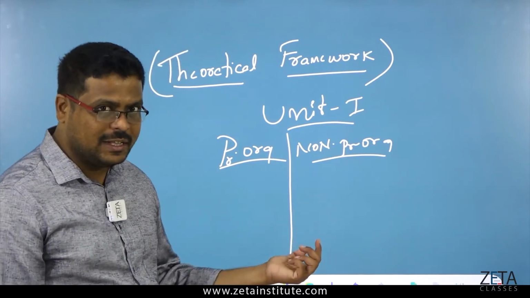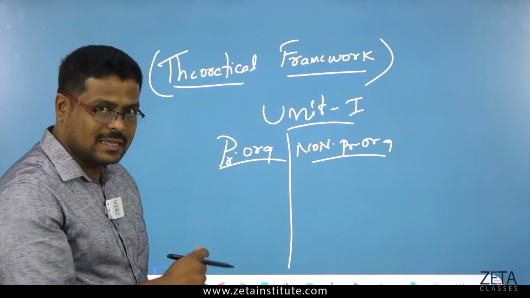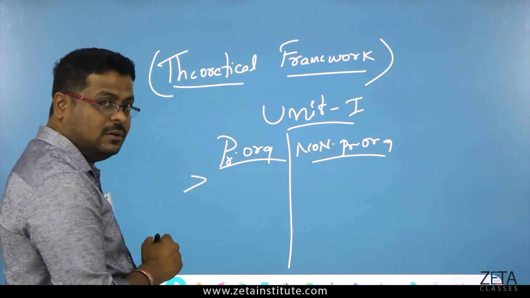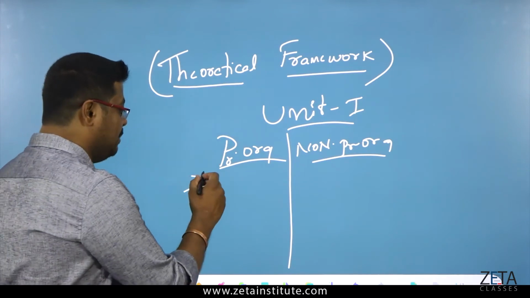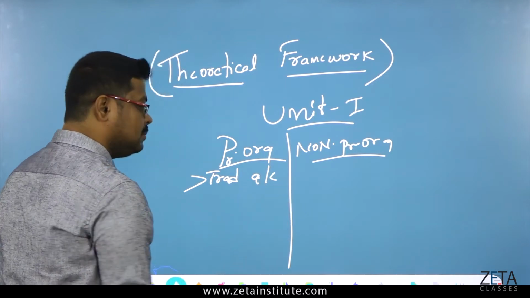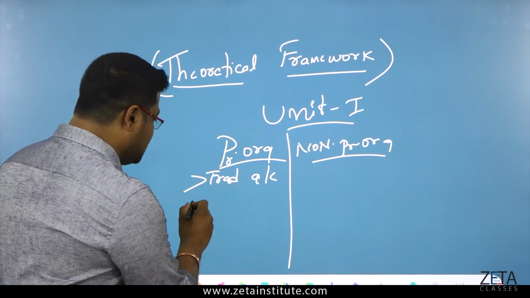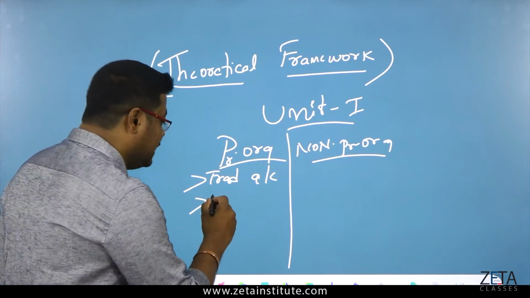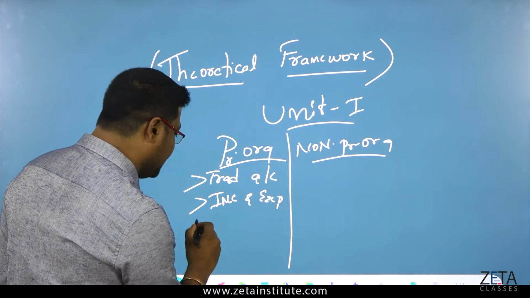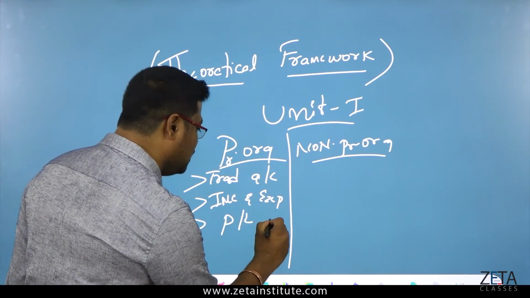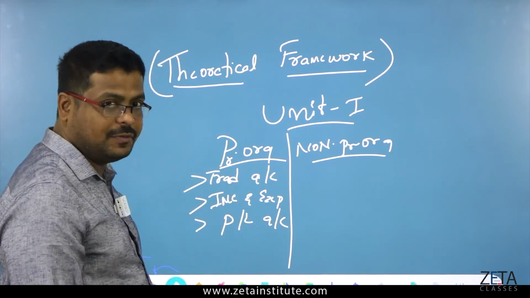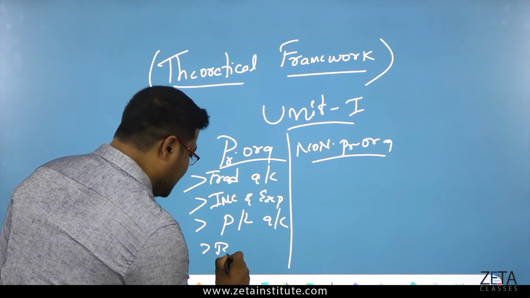So why I am telling you this is, we will look at three things here, I mean the statements we have to make. In a profit organization, first we go for the trading account. Next, we will go for the income and expenditure account, or sometimes we can directly go for the profit and loss account, but sometimes we have to do the income and expenditure account and then the profit and loss account, and last is the balance sheet.